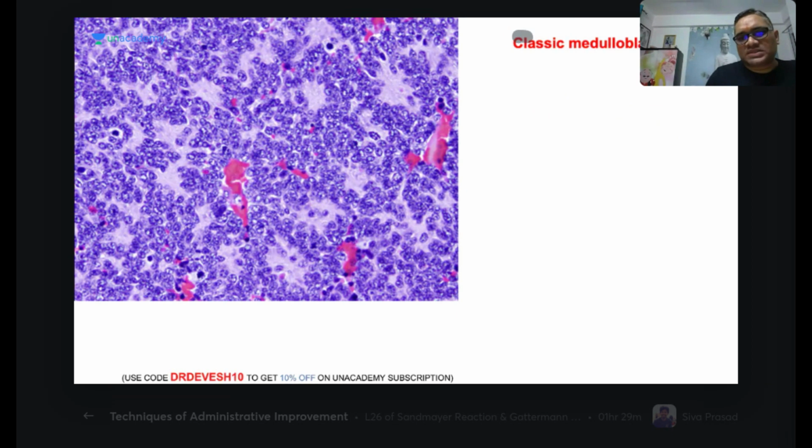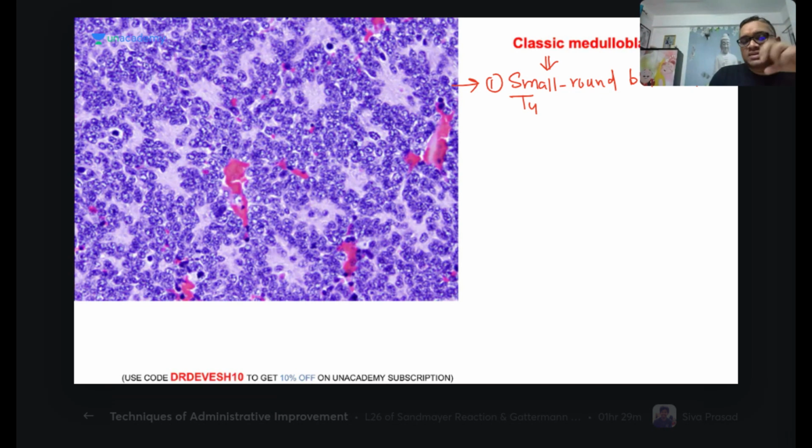This is classic medulloblastoma. What is classic medulloblastoma? It means what you are going to see in the classic medulloblastoma. You can see there are two things. Number one, a small round blue cell tumor. You can see there are so many small round blue cells. So it is a small round blue cell tumor, right?